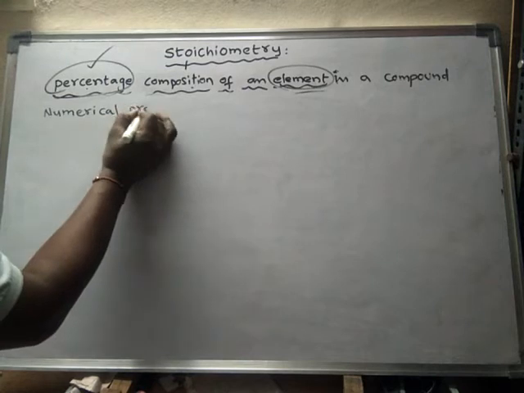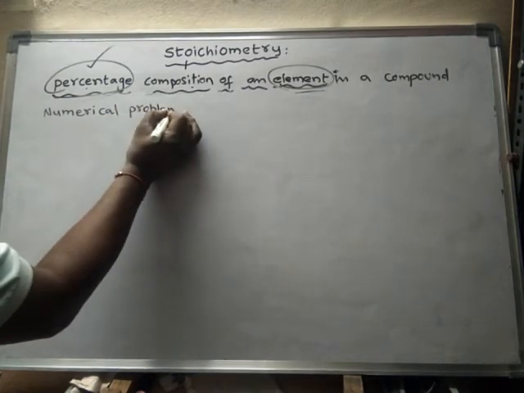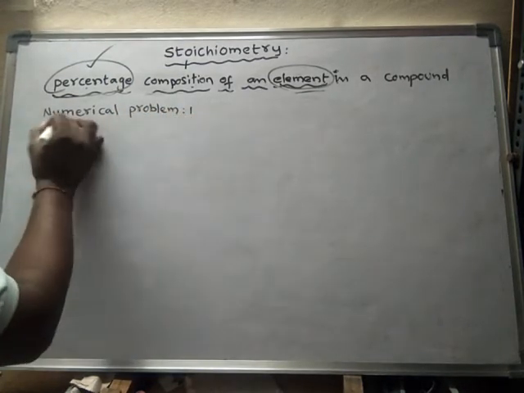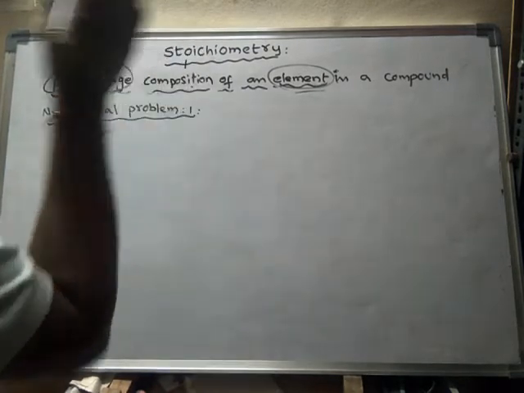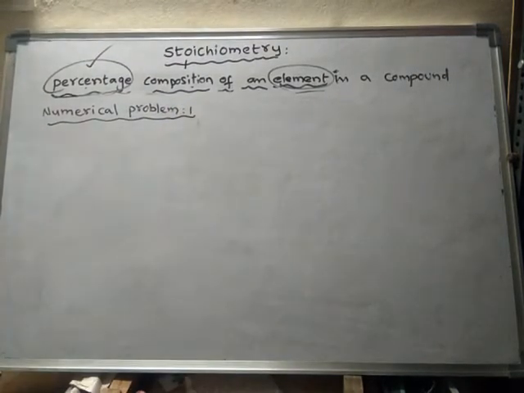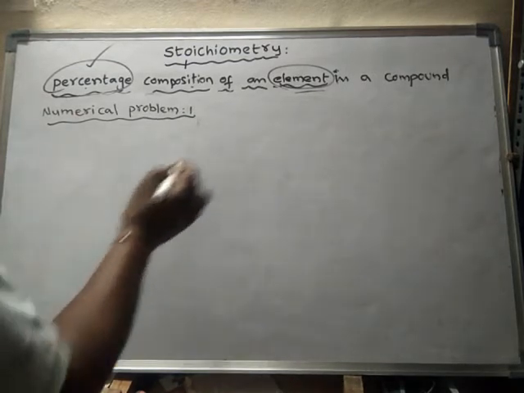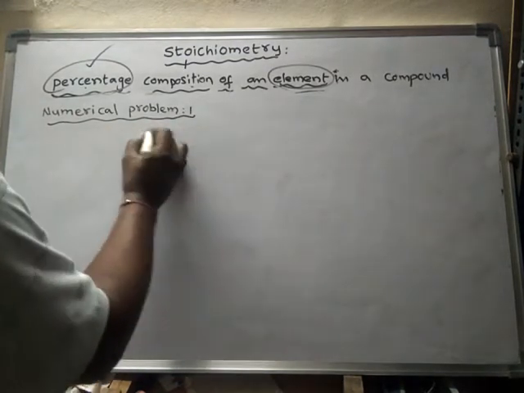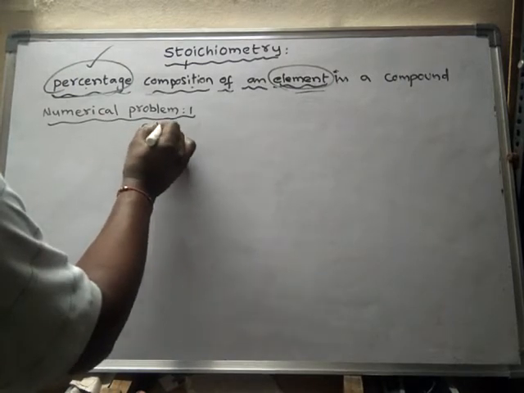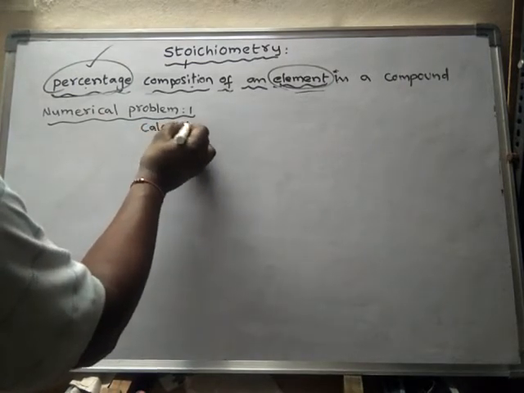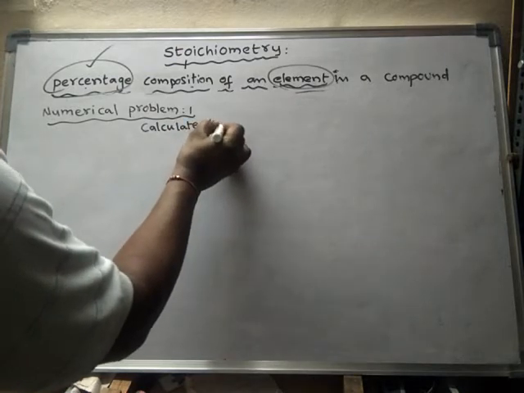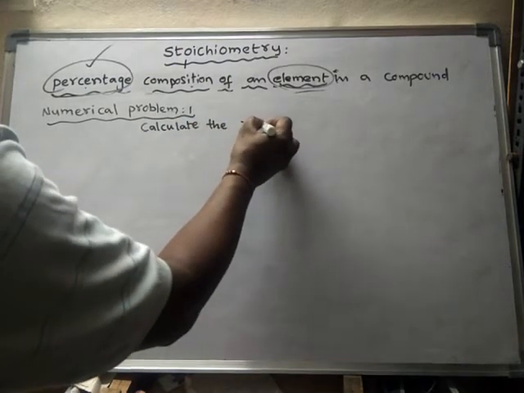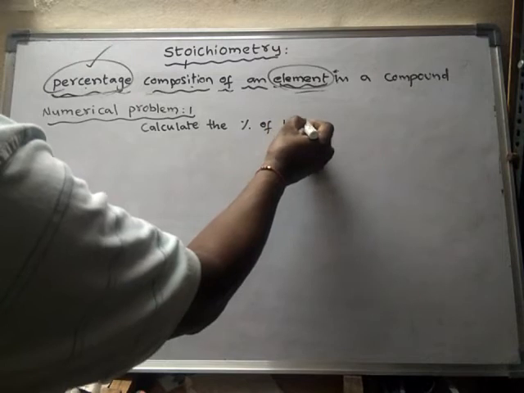Numerical problem 1. So what is it? Calculate the percentage of water of crystallization.